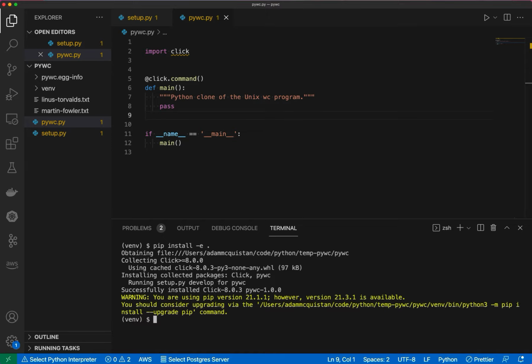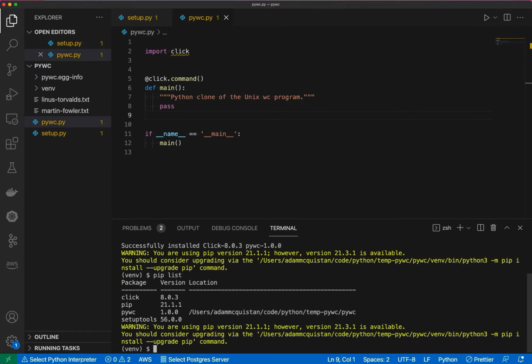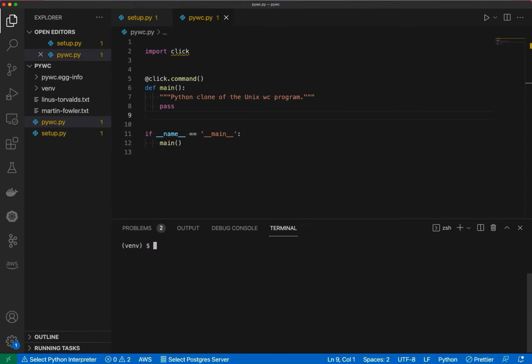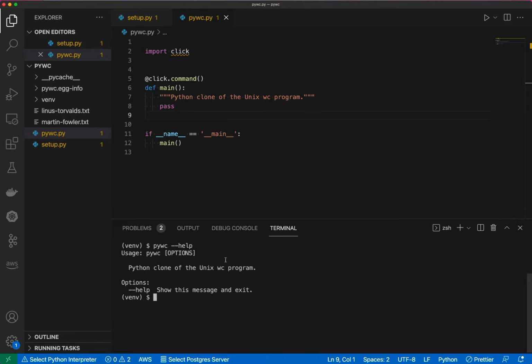Very cool. So if I now do a pip list, we can see that my pywc library or pywc application and command was installed right there. So that also means that I can do a pywc --help, and I get a nice help page just right out of the box from using Click by annotating this guy here.